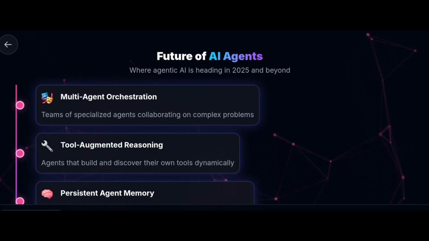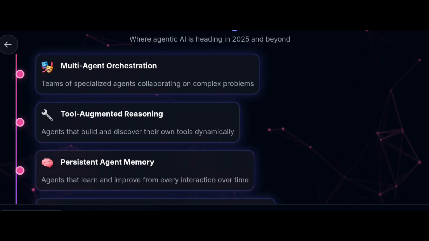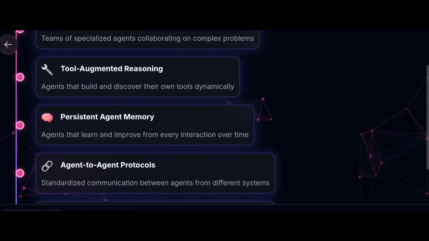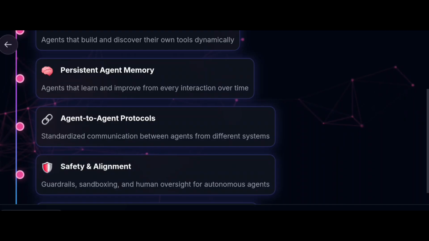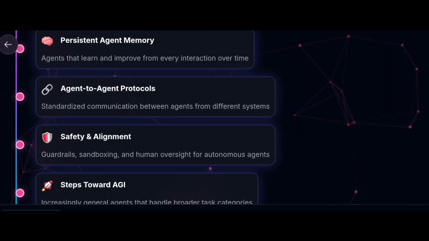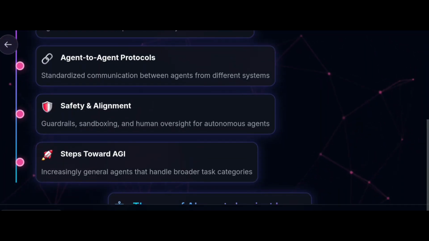Another one is tool augmented reasoning: agents that build and discover their own tools dynamically. Persistent agent memory: agents that learn and improve from every interaction over time. Agent to agent protocols: standardized communication between agents from different systems. Safety and alignment: guardrails, sandboxing, and human oversight for autonomous agents.